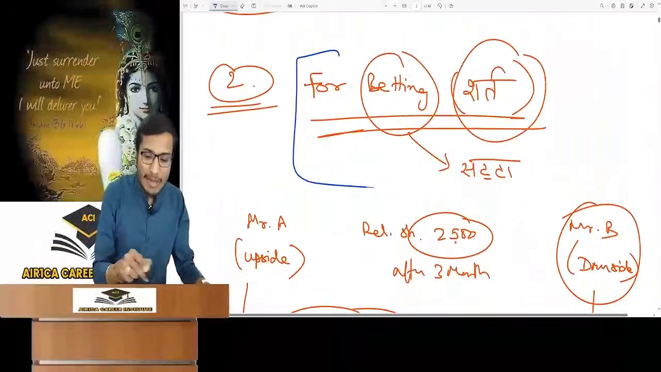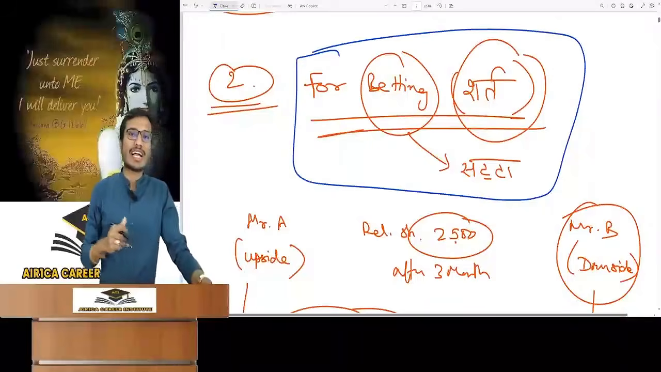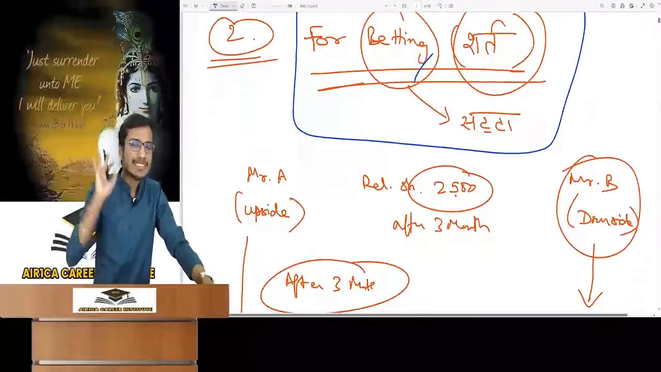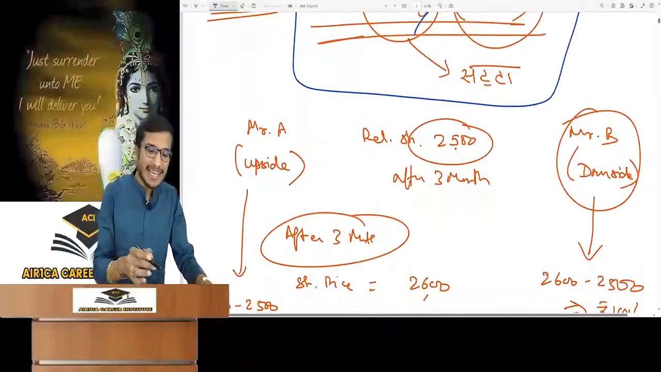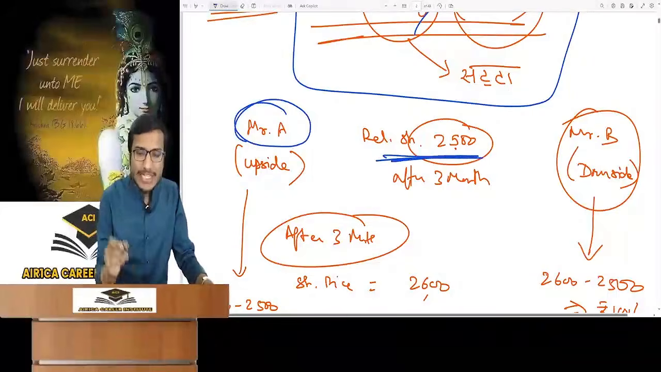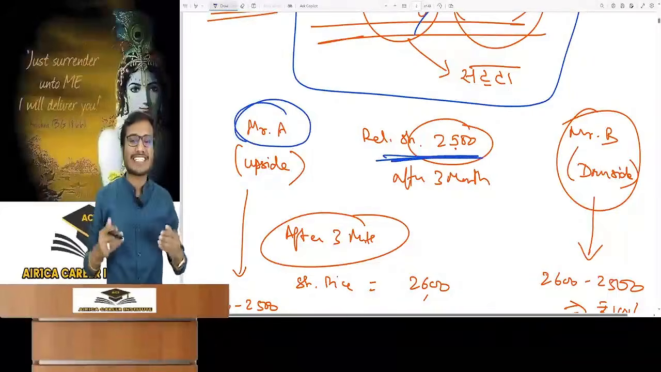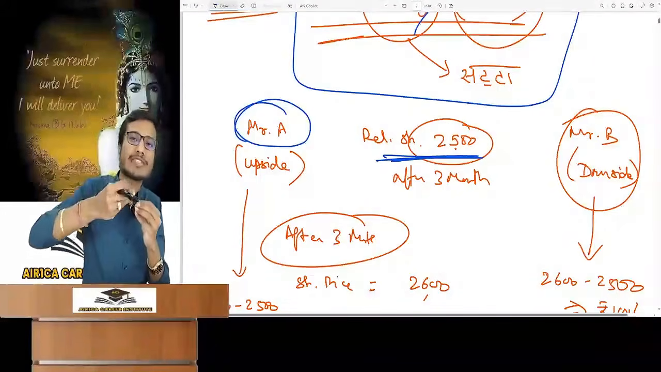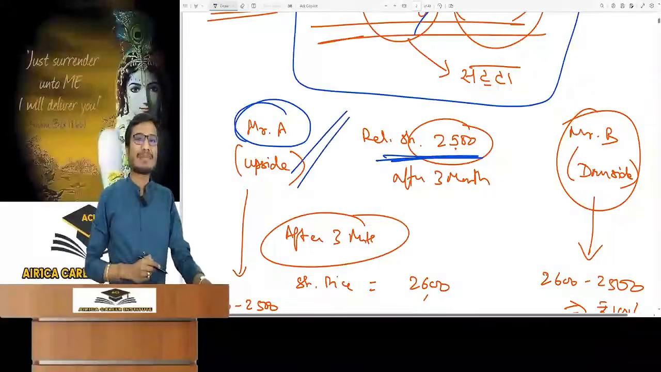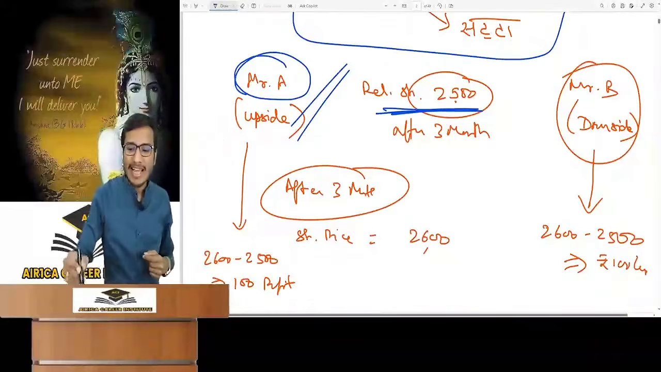Now what I have said is that the main purpose of a derivative is to bet, to gamble. This is called betting in English. Now what is the meaning of betting? See Mr. A. Mr. A is saying that the Reliance share will rise after 3 months. It will rise above 2500. He is doing upside betting. And Mr. B is saying that after 3 months the share of Reliance will decrease below 2500. Downside betting.